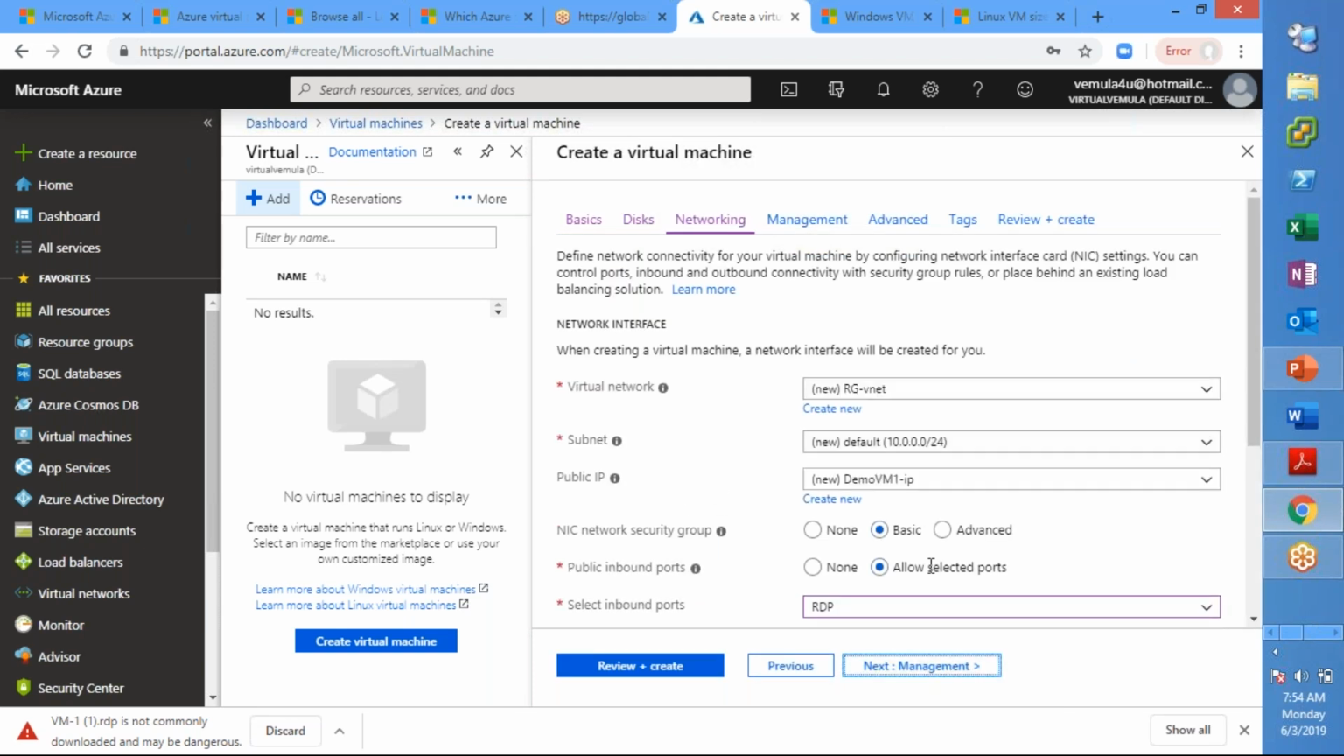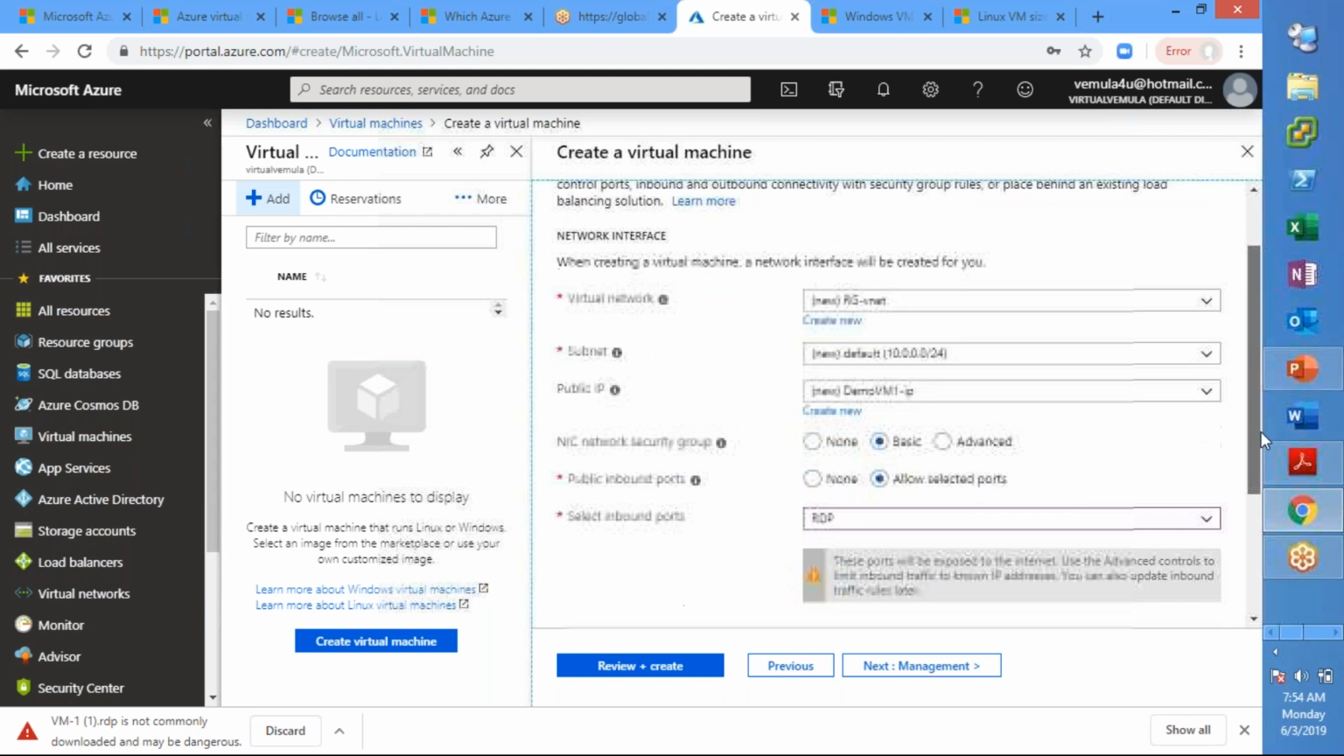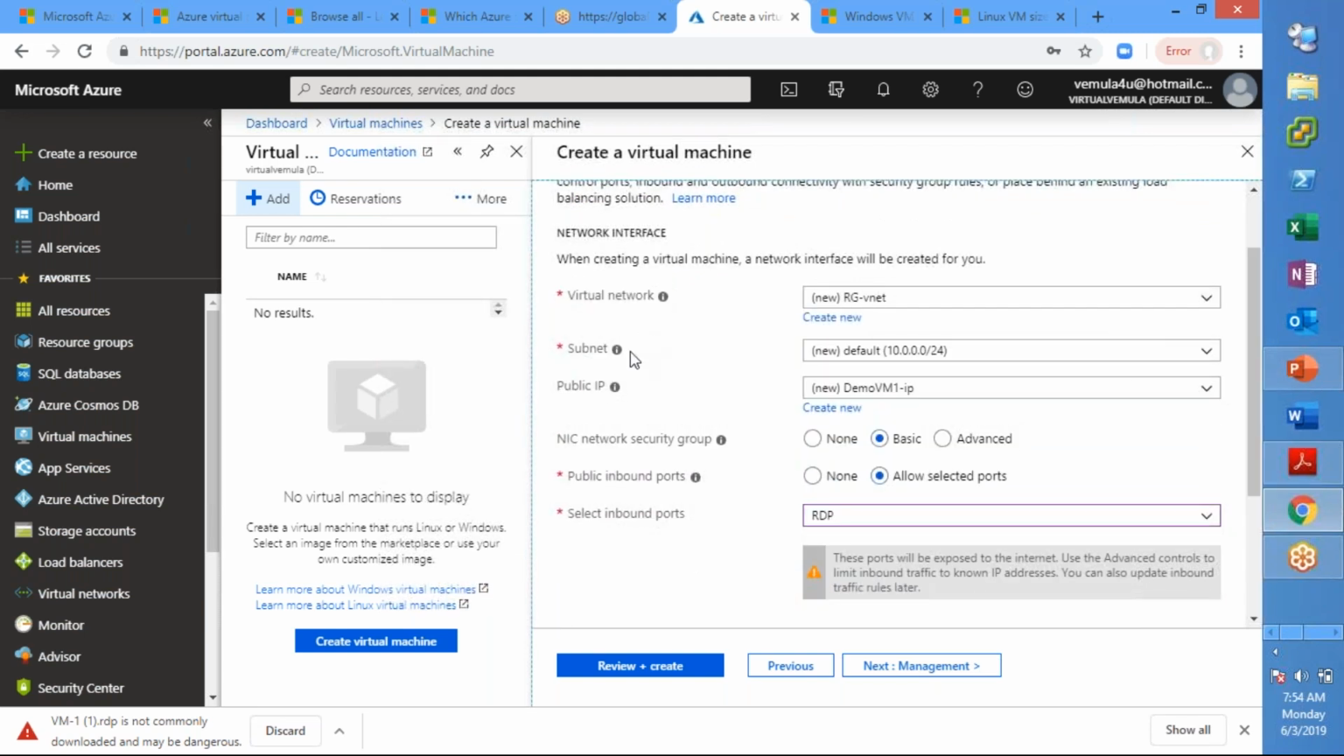Networking, this is what we were discussing: a virtual network, a subnet. Now I haven't created any virtual network. If you don't have a virtual network created, Azure creates a virtual network on its own when you deploy a virtual machine. What is the name it is picking? It is picking resource group name hyphen vnet. That is the default name it takes.